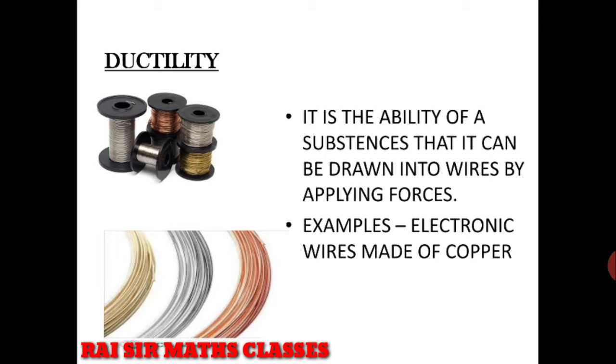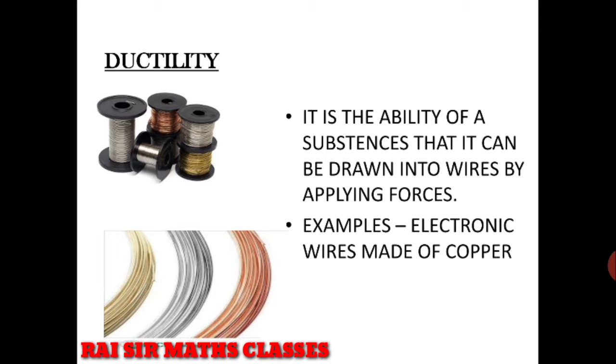Previously, when we did not have much knowledge about aluminum and other substances like copper, silver was considered a very good conductor of electricity, so we were using silver in place of copper.